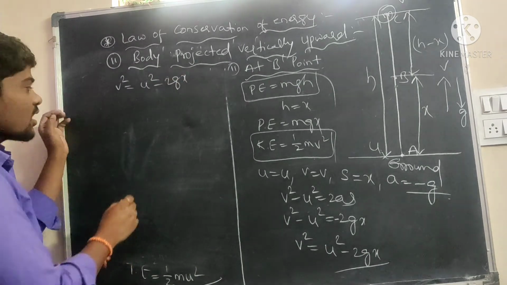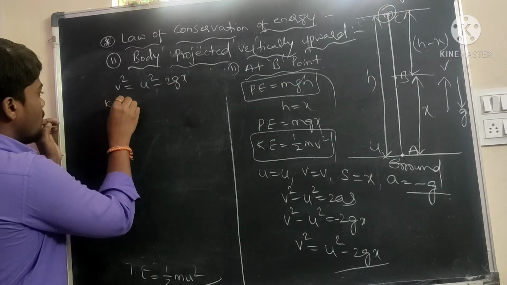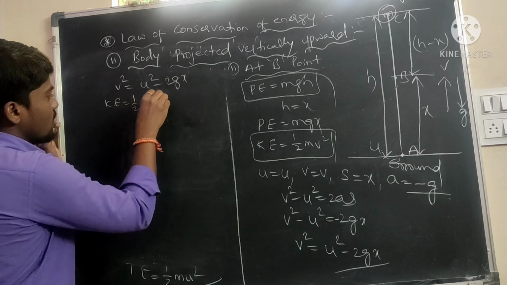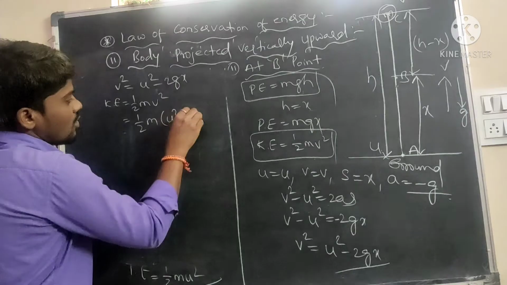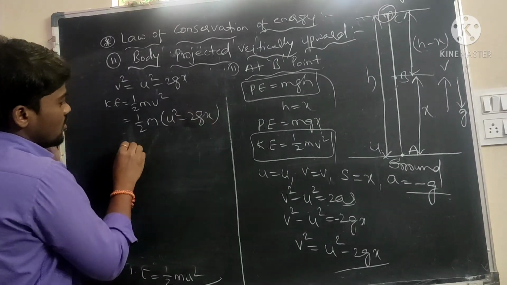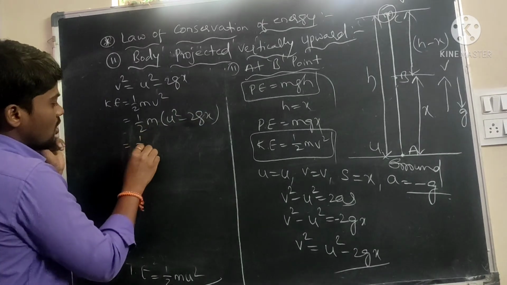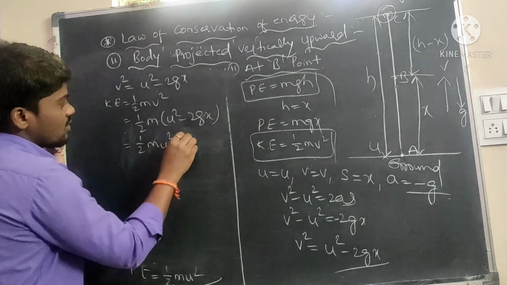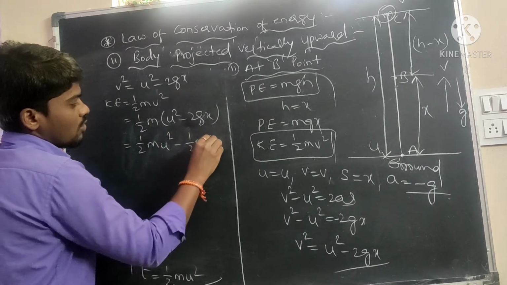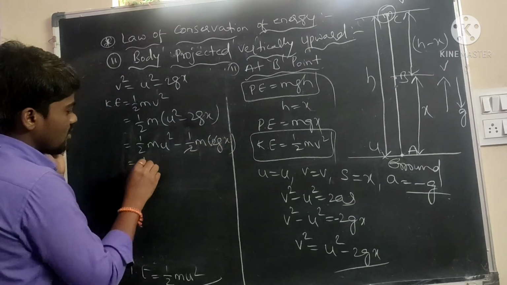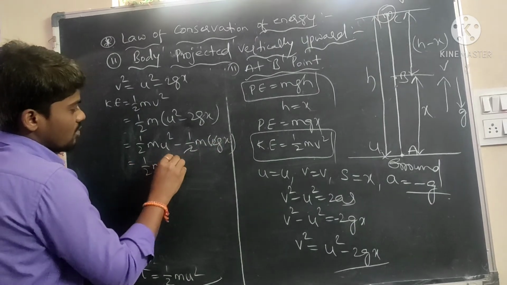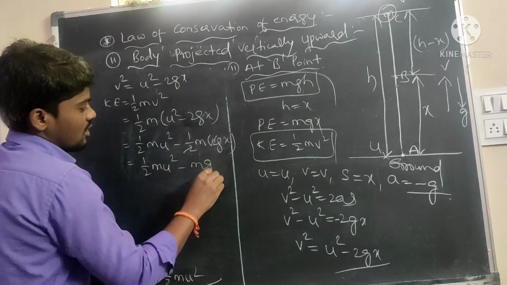Substituting into the kinetic energy formula, half m v square is half m times u square minus 2gx. Splitting, half m u square minus half m into 2gx. The halves cancel, and the remainder is half m u square minus mgx.